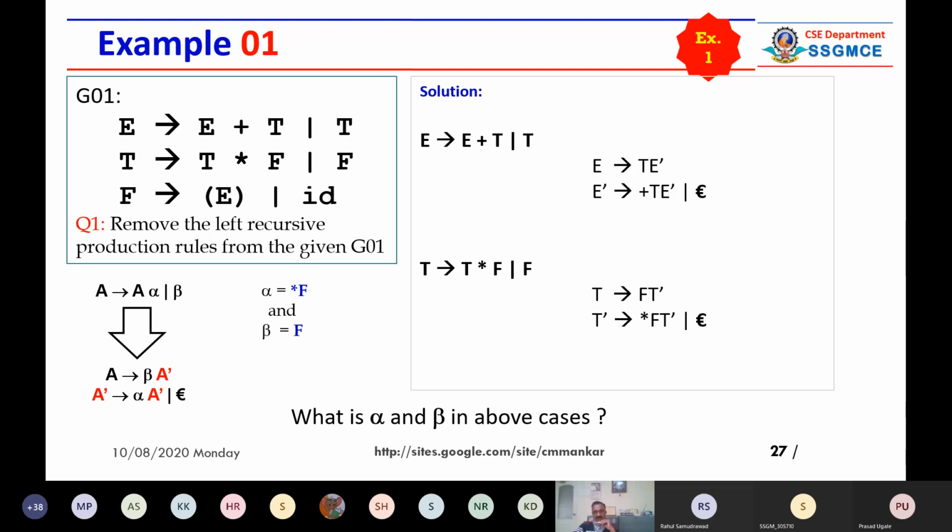I hope you got this. I don't think that I am consuming your time. Please, it is for understanding, because this concept is very important. So we got 3 plus 3, means total 6 production rules are there.